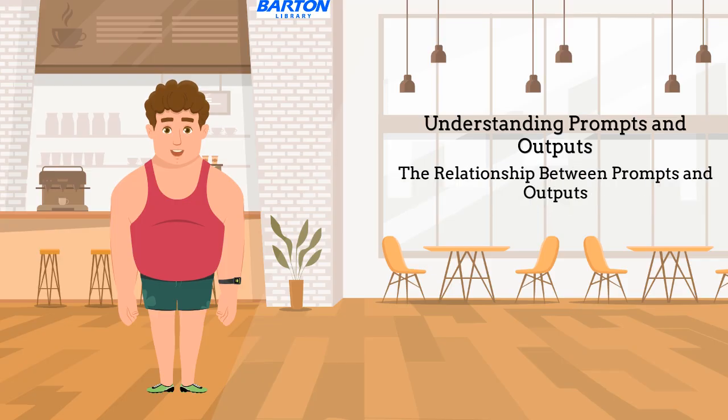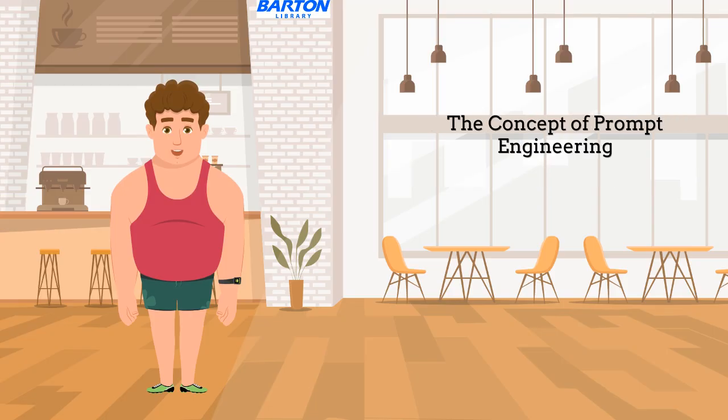The relationship between prompts and outputs is crucial. While the quality of responses is based in part on underlying algorithms and training data, creating clear and detailed prompts is also vital for boosting the value of generative AI outputs. A well-designed prompt leads to more accurate and useful outputs. Poorly structured or ambiguous prompts can result in irrelevant or incoherent outputs. Prompt engineering or prompt crafting is the process of constructing prompts. The goal of the process is to elicit the most precise, coherent, and pertinent responses.